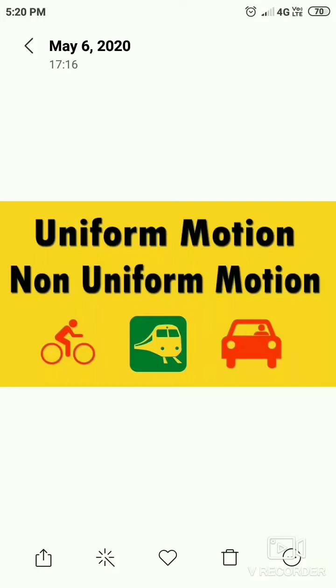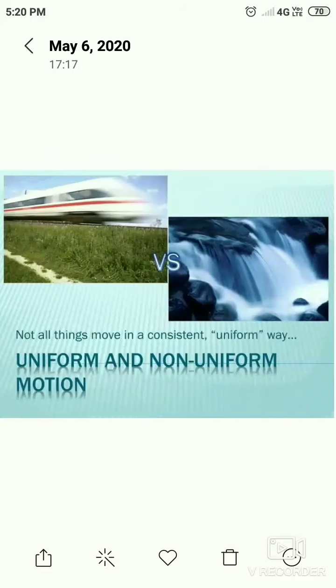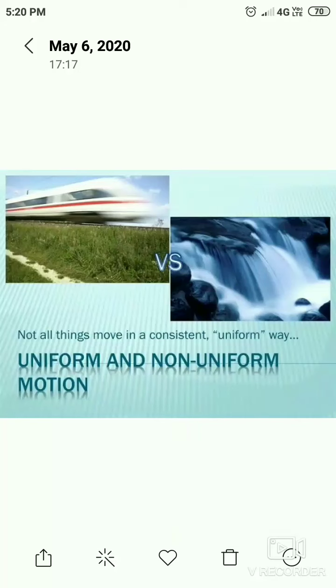For example, if a car covers a distance of 50 km in 1 hour, 50 km in the second hour and 50 km in the third hour and so on, it is said to have uniform motion. Whereas an object is said to have non-uniform motion if it covers unequal distances in equal intervals of time. For example, a car which travels 30 km in the first hour, 50 km in the second, and 40 km in the third has non-uniform motion.